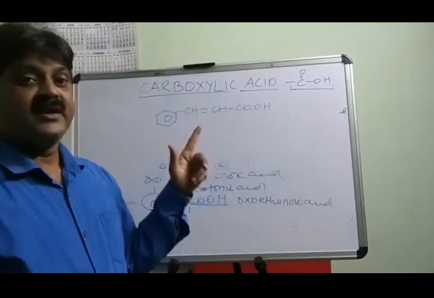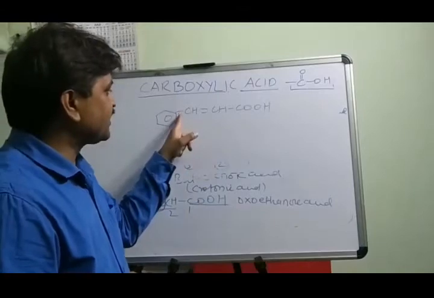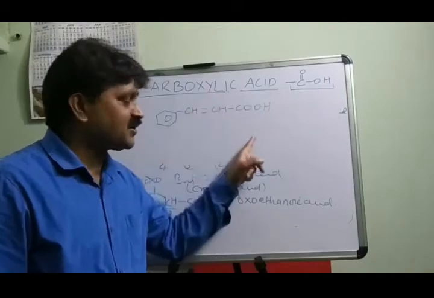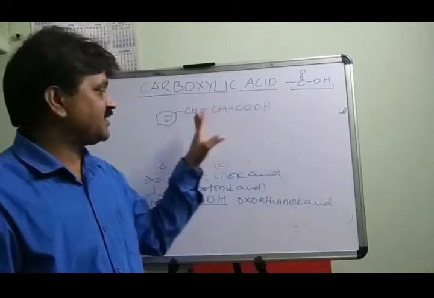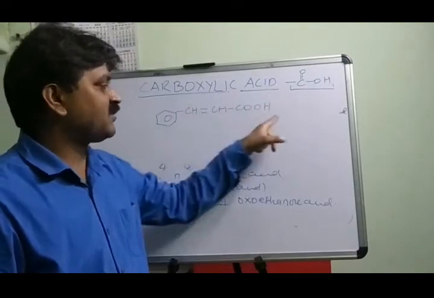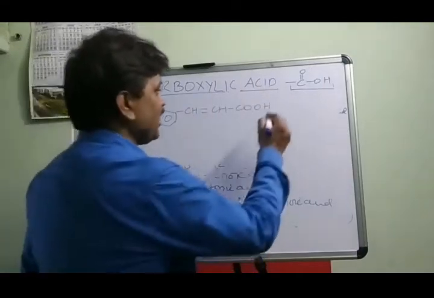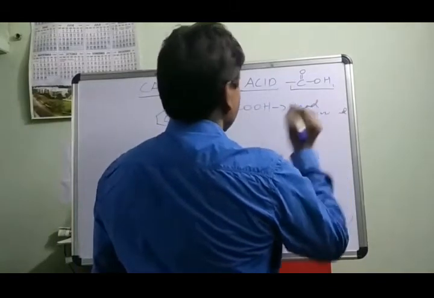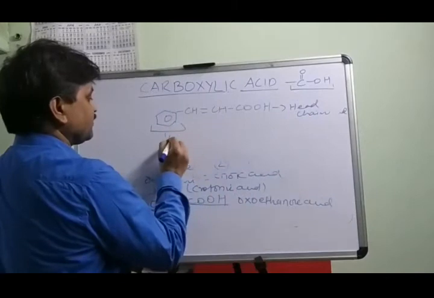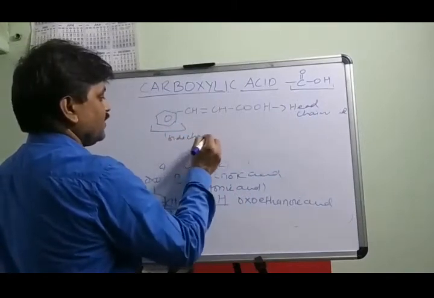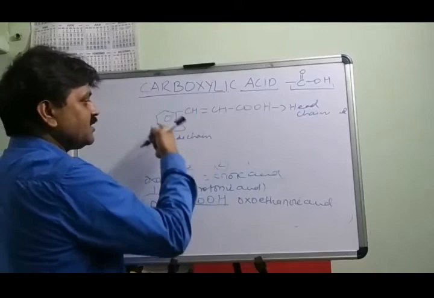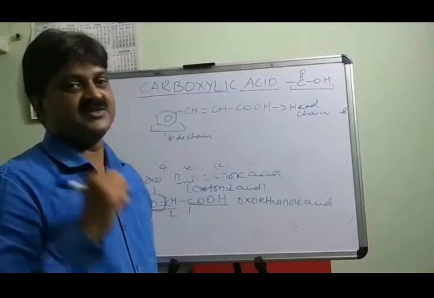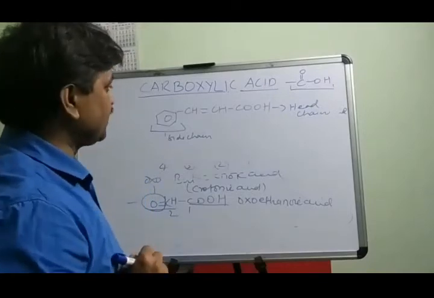But in case any functional group is present on the chain, irrespective of the number of carbon atoms, it always becomes the parent chain. Any functional group present on the carbon chain, doesn't matter what the number of carbon atoms in the ring is, that is always the head chain or parent chain, and the ring becomes the side chain. Otherwise, whichever has more carbon atoms becomes the parent chain. So how do you take the name of this compound?